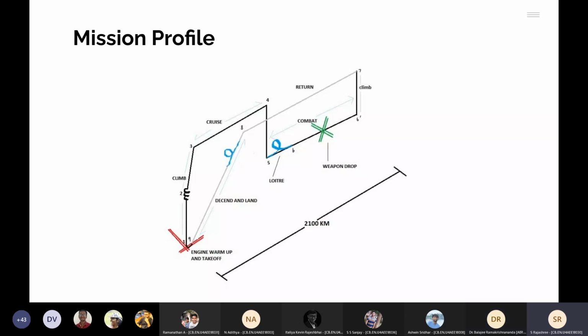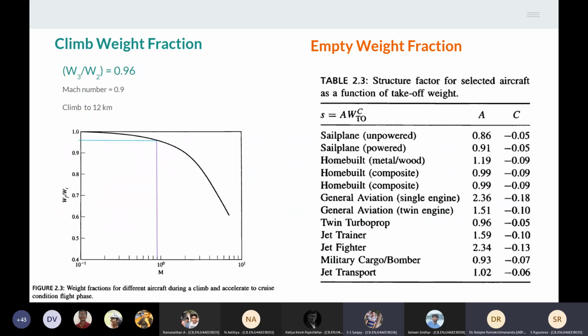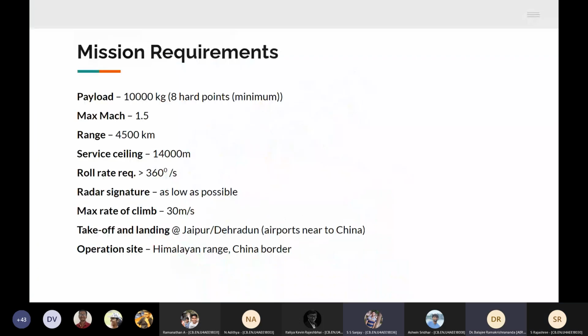Now Sanjay has a question. Let him ask. Rajshri, as per your mission requirements, you had some roll rate of 360 degrees or something, if I'm not wrong. Will this roll rate requirement affect your weight estimation at any point for your aircraft?